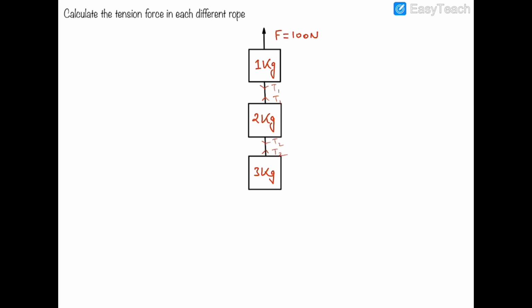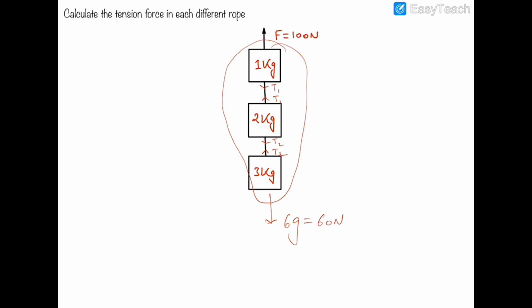Now these three blocks are moving together in the upward direction, so I can consider them as a system, and there is an mg force acting on the system downwards, that is equal to 6g. The complete mass of the system is 6 kilogram and g is the acceleration due to gravity, so 6g would be equal to 60 newtons.